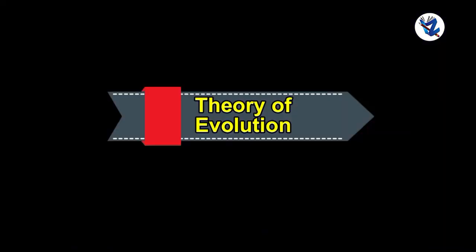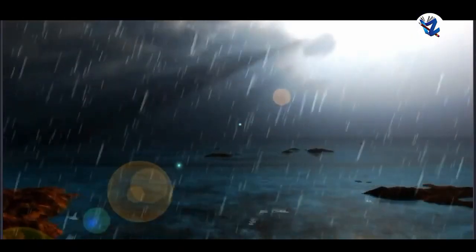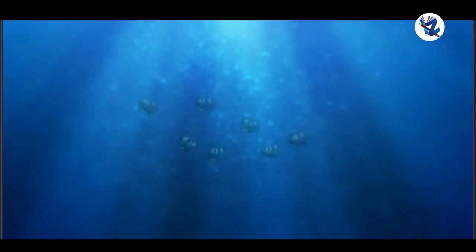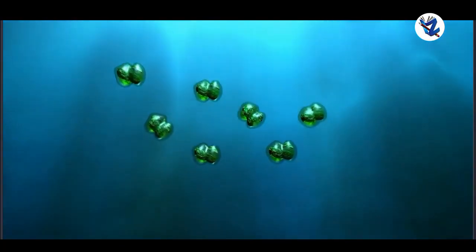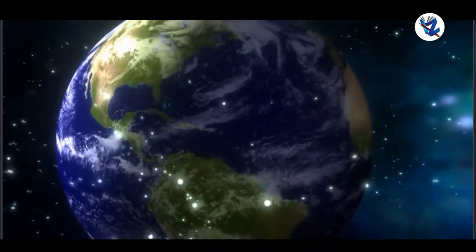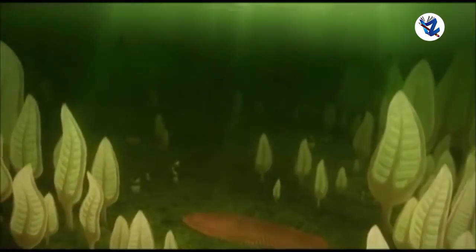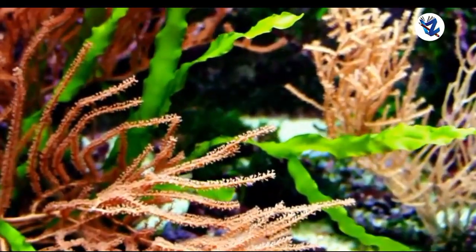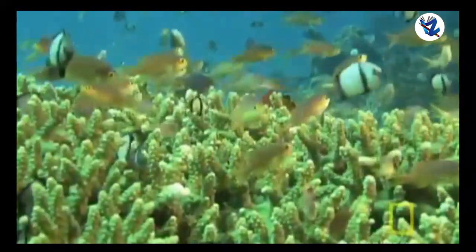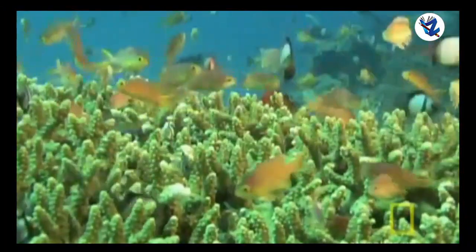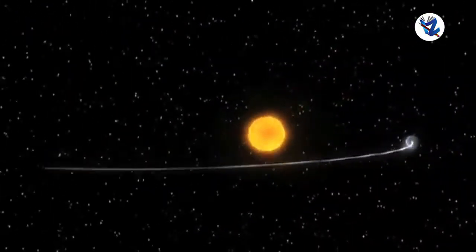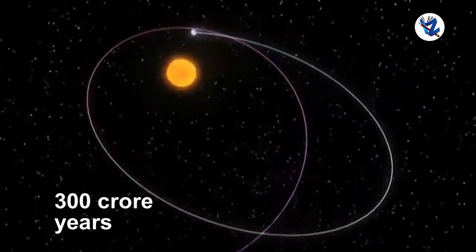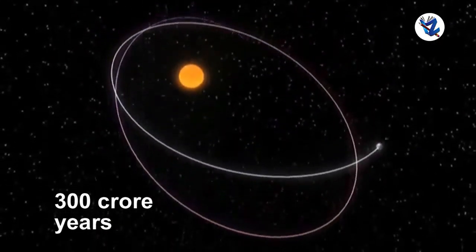So let's see the theory of evolution. According to this theory, first living material, that means protoplasm, has been formed in the ocean. Then, in due course of time, unicellular organisms were formed. Gradually, the unicellular organisms got converted into more complex organisms. All these changes were slow and gradual, which took around 300 crore years.